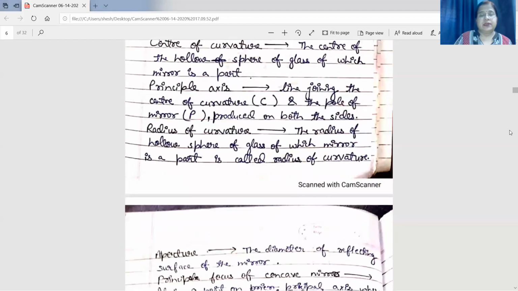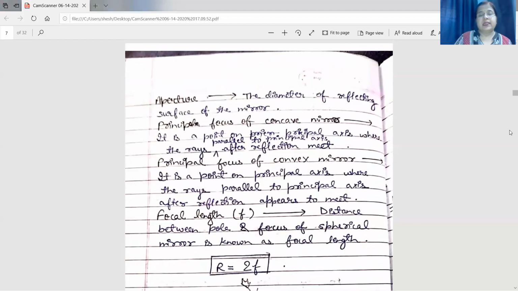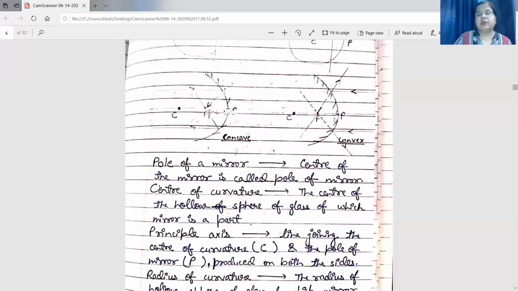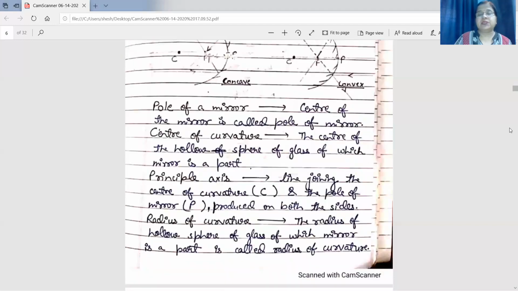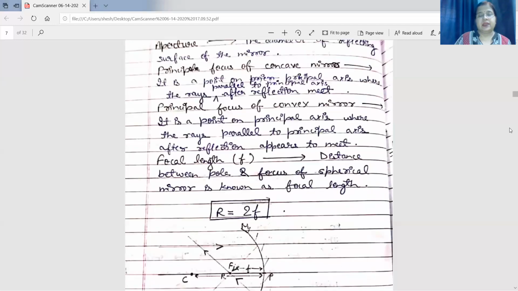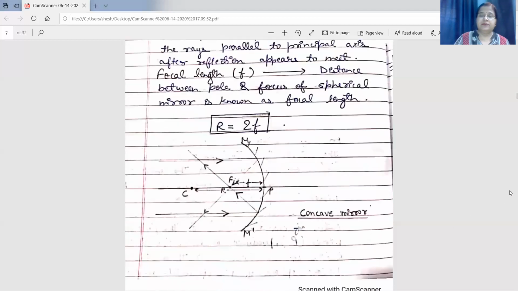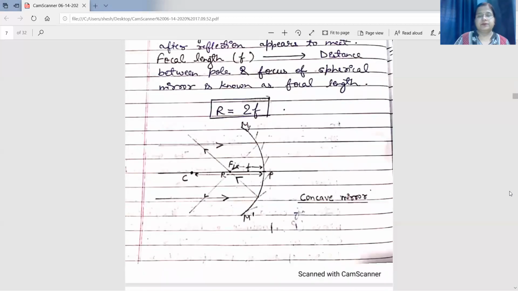Now the last word, that is focal length. Focal length is the distance between focus and the pole. This is the focal length. What is the relation between radius of curvature and focal length? Radius of curvature is twice the focal length. Now see both the diagrams, the terms also.